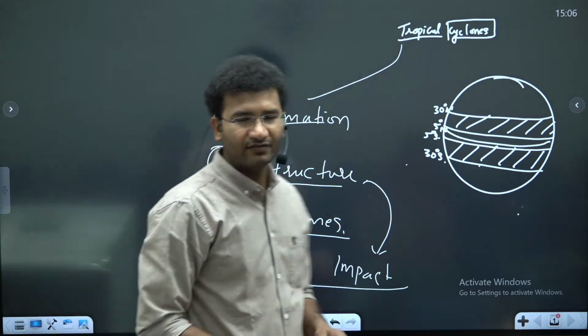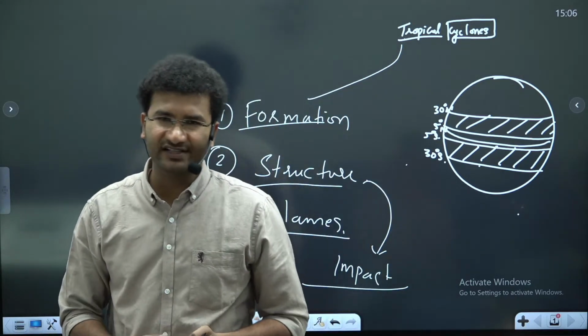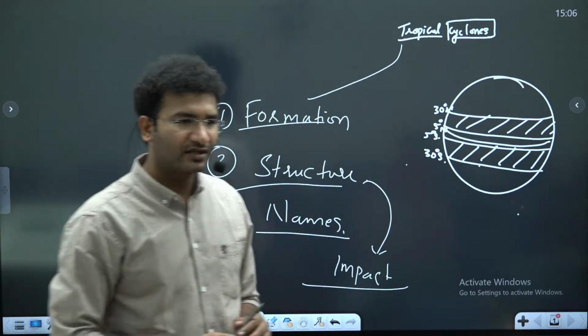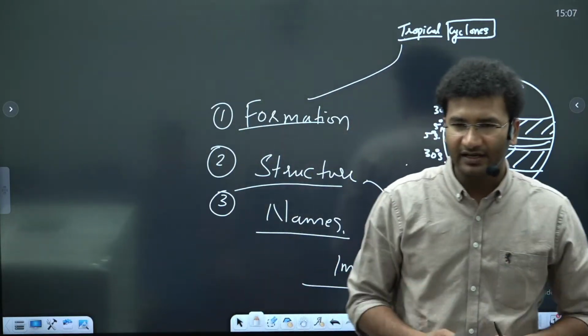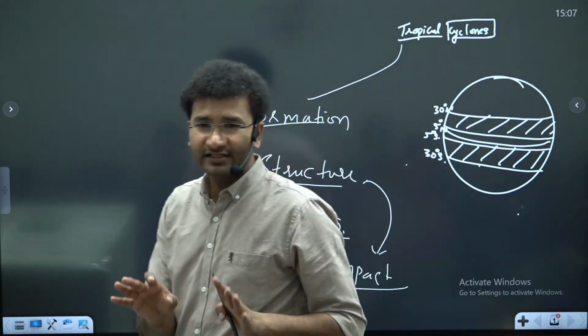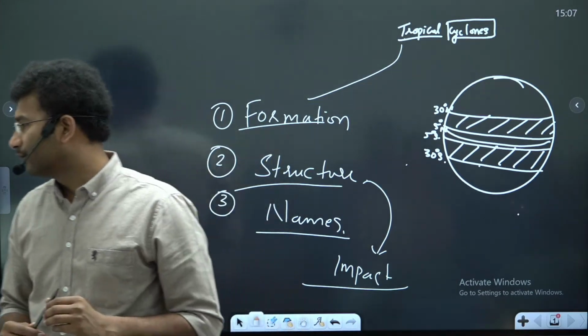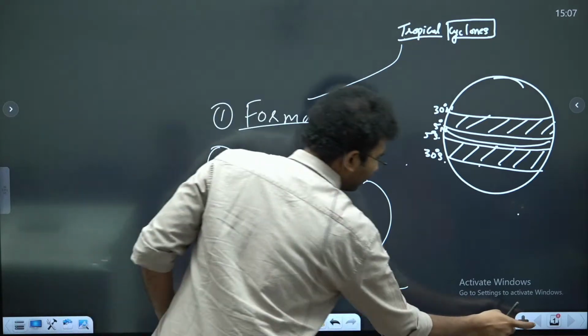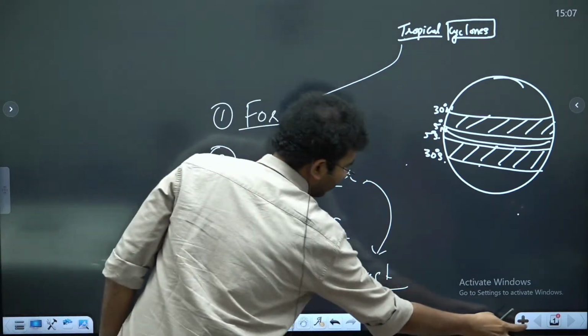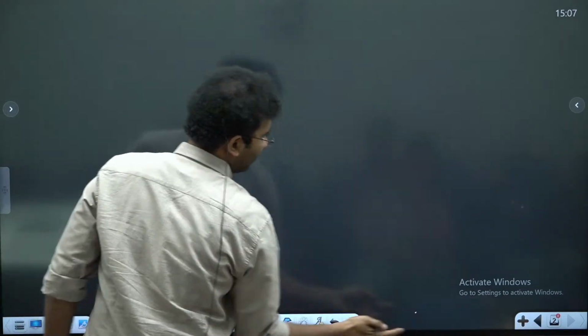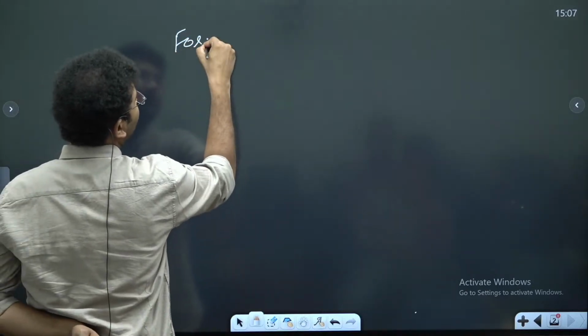In the structure, we will also learn about circulation: is it clockwise or anti-clockwise? Any doubts regarding the cyclone, our main agenda is to clear them all today, at least in the form of understanding in layman terms. Online, if you have any doubts, you can post them. Now coming to the formation of a tropical cyclone.